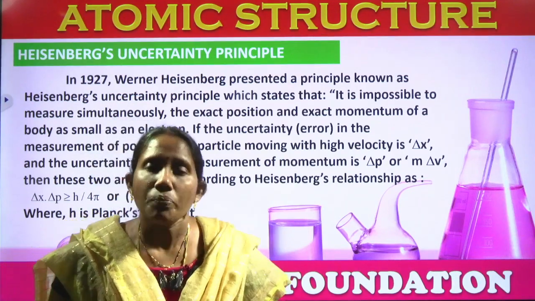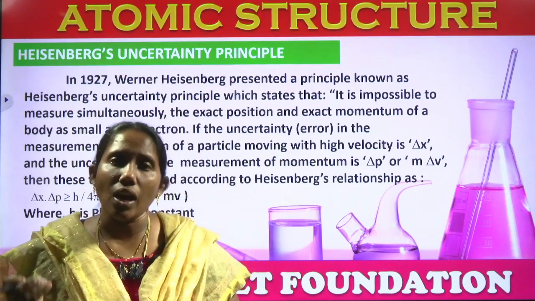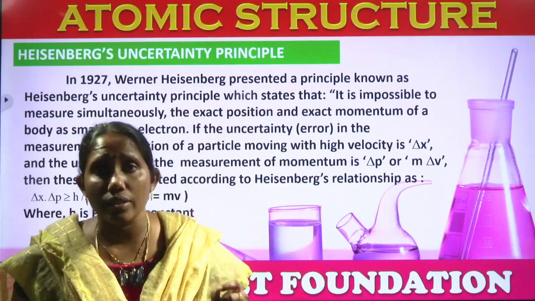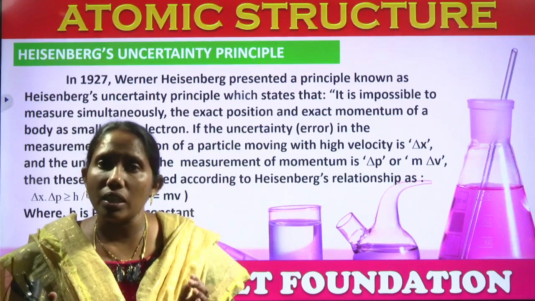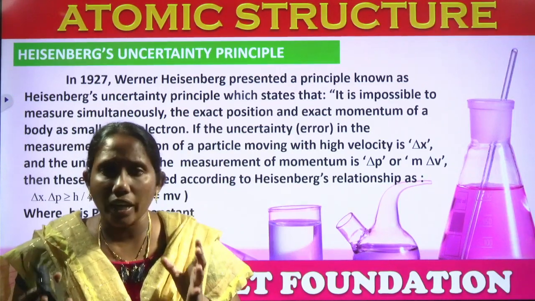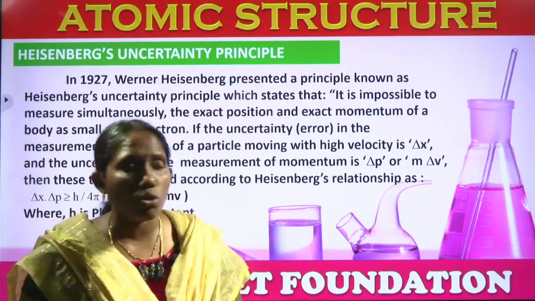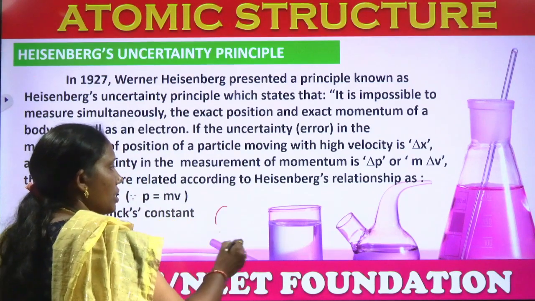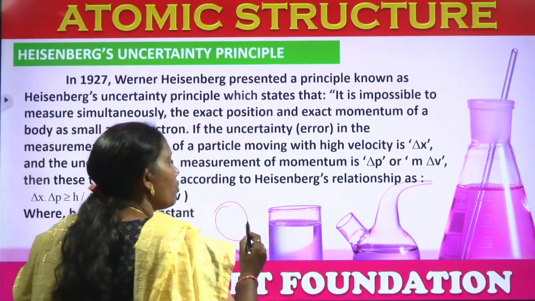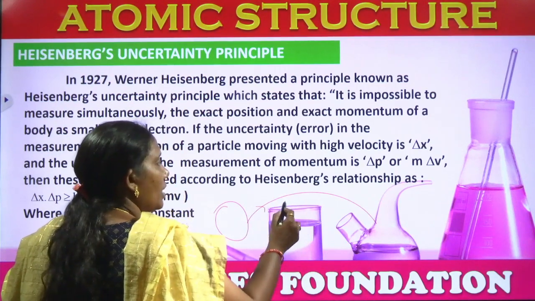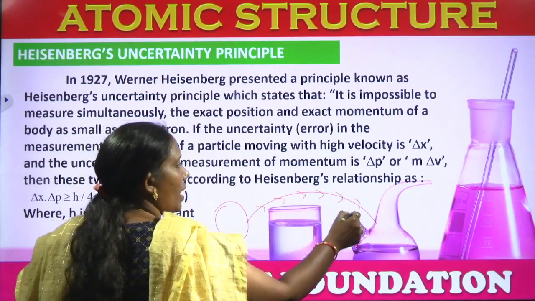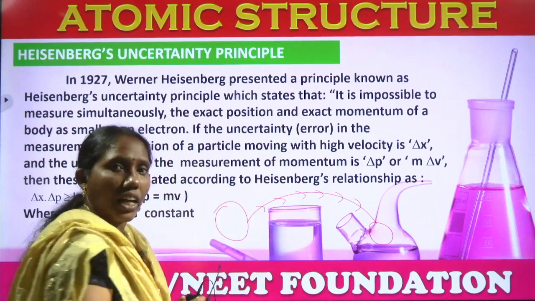Okay, it means when any particle or object is the size of an electron, not a bigger particle. If you take a big stone and throw it, we are able to see where it is and track where it is falling. Everything we can track.